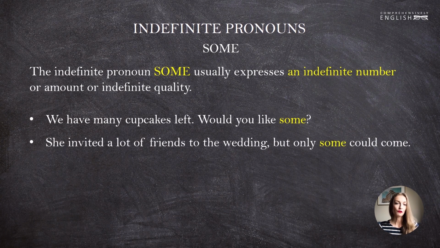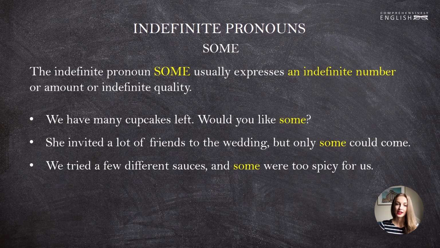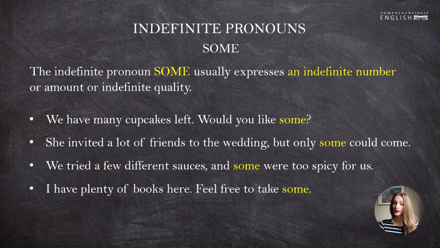She invited a lot of friends to the wedding, but only some could come. We tried a few different sauces, and some were too spicy for us. And I have plenty of books here, feel free to take some. Neither of these examples tells us about a particular amount of something. Some means some unidentified quantity.